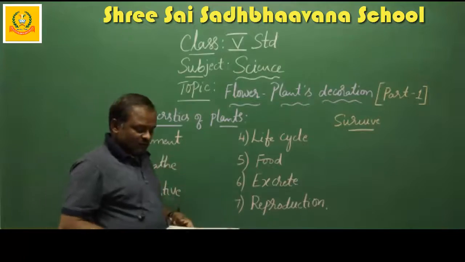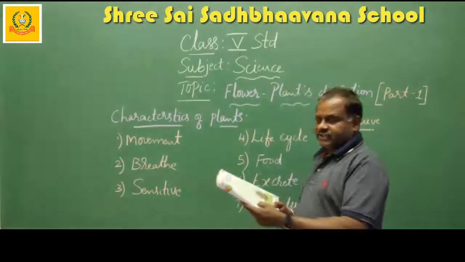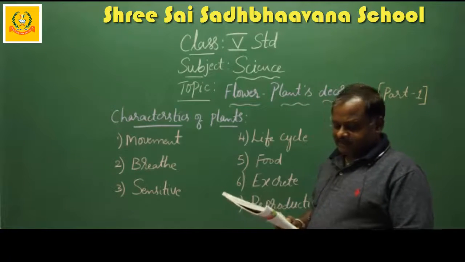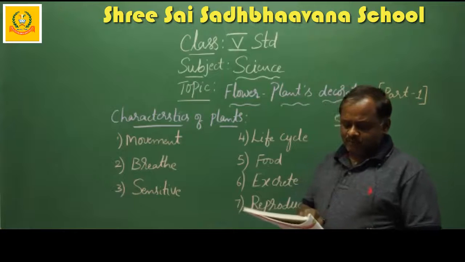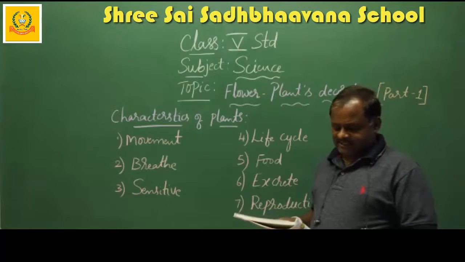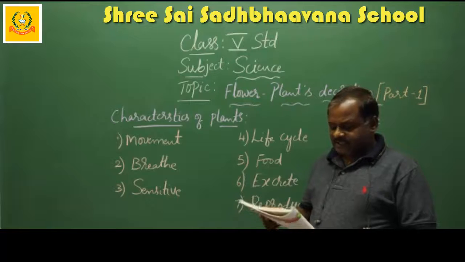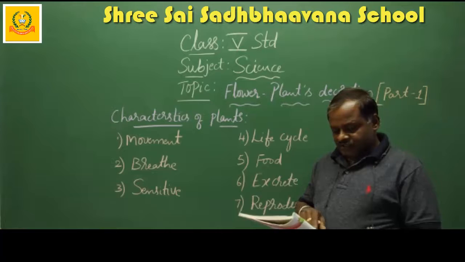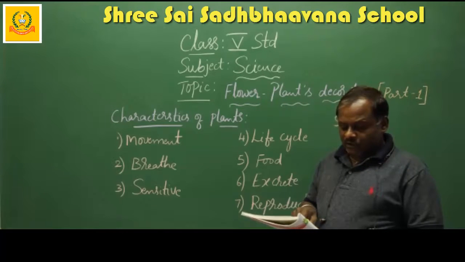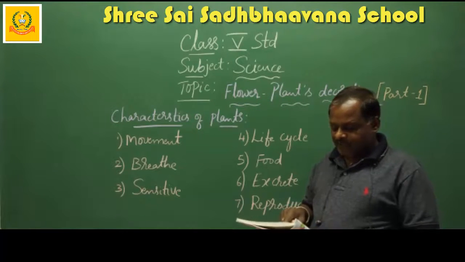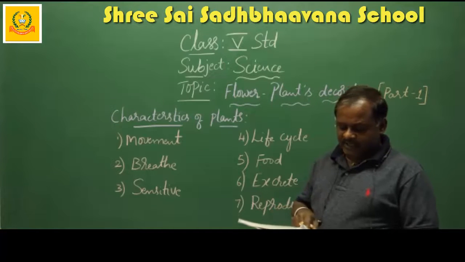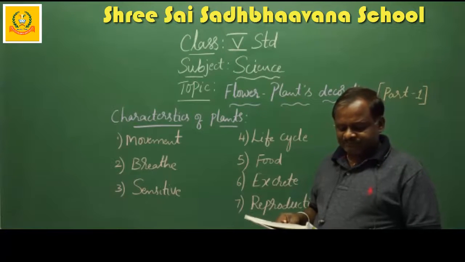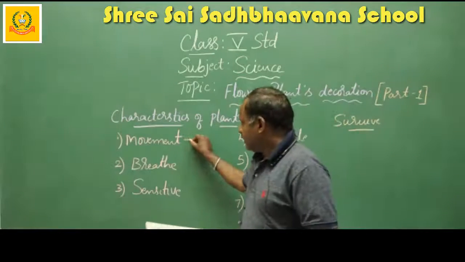In brief, we go one by one. See here, in your textbook they have given one by one points. We will go through it. First I will read. Plants show movement just like animals. Just like animals, they do so by remaining fixed at one place. Shoots grow upward while roots spread underground. Opening and closing of petals is a movement visible in flowers.